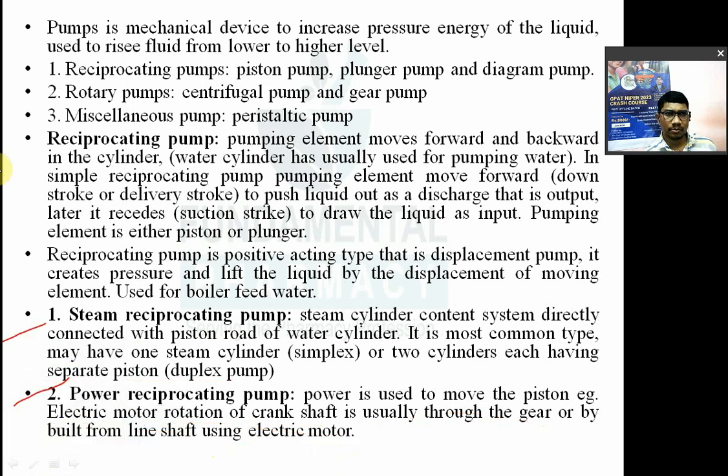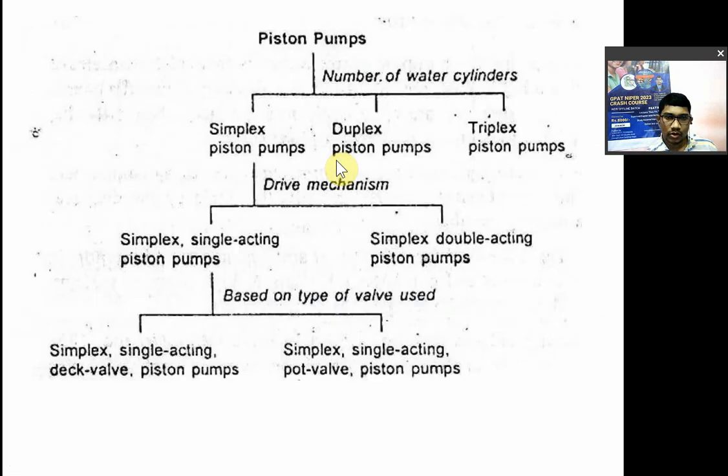Now in reciprocating pumps, depending upon the type of pumping element. Pumping element कौन सा है? If it is a piston, so they are known as a piston pump. Piston pumps are also classified into different types. If that pumping element is a plunger, so known as a plunger pump, they are also classified into different types. We'll see it. So classification of piston pump. Piston pump का classification देखो. ये क्या है? It is a type of reciprocating pump. आपको क्वेश्चन आता है.